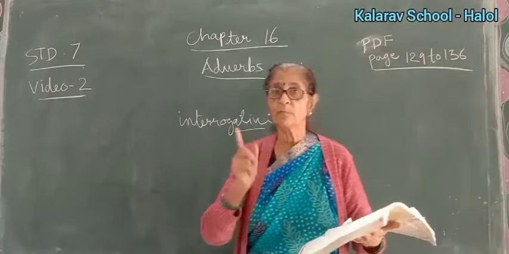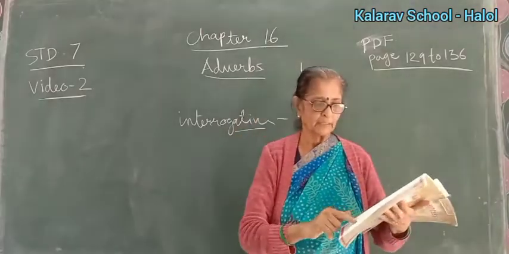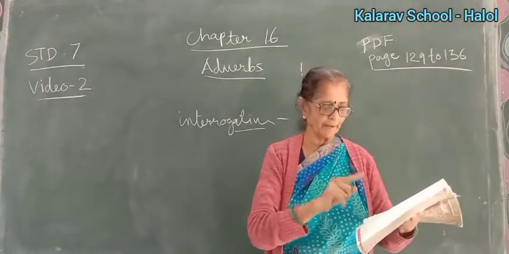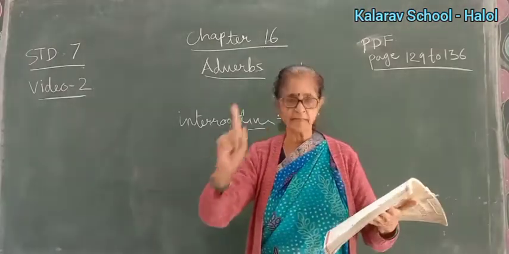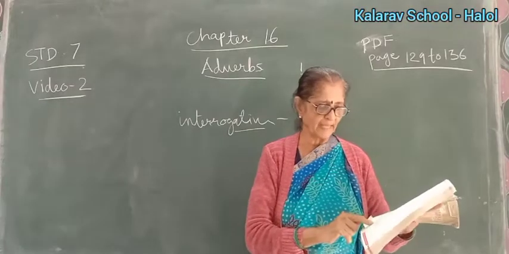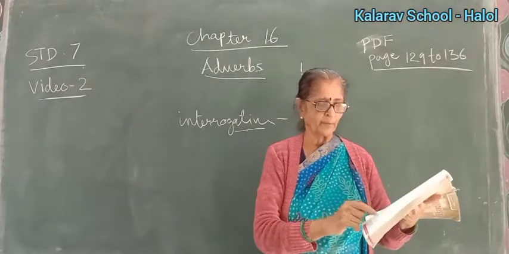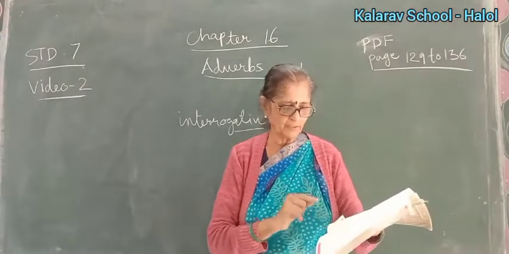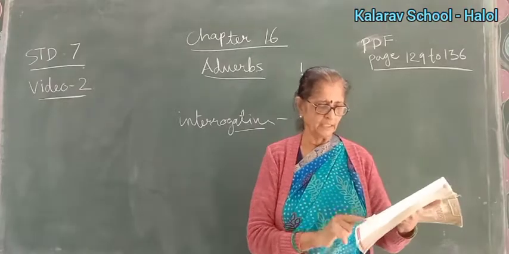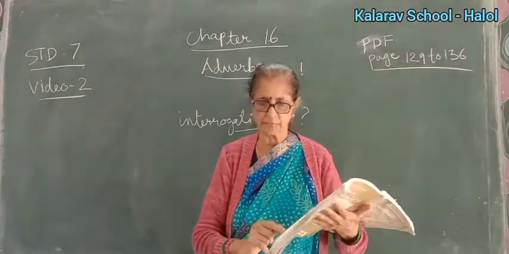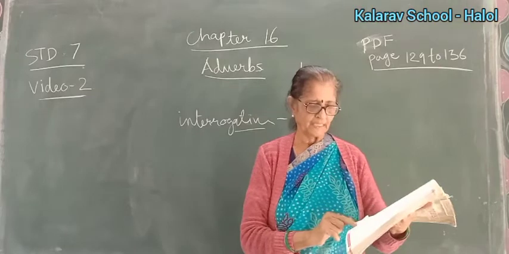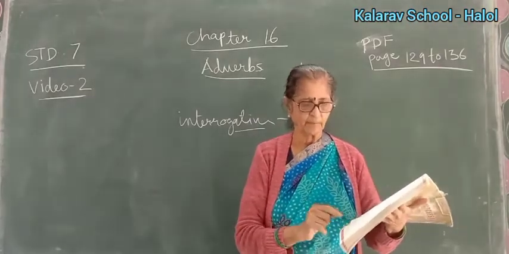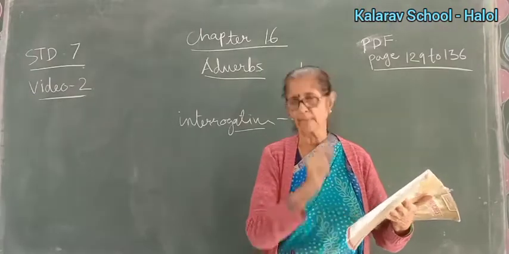If there are two or more adverbs after a verb, the adverb of manner comes first. Remember, adverb of manner first, followed by adverb of place and then adverb of time. So manner first, then place and then time. The children sang melodiously, manner, on stage, place, yesterday, time. Notice the sequence of different kinds of adverbs. She congratulated her cheerfully in the office later. She is the subject, congratulated is the verb, her is the object. Then first is manner, place, time.